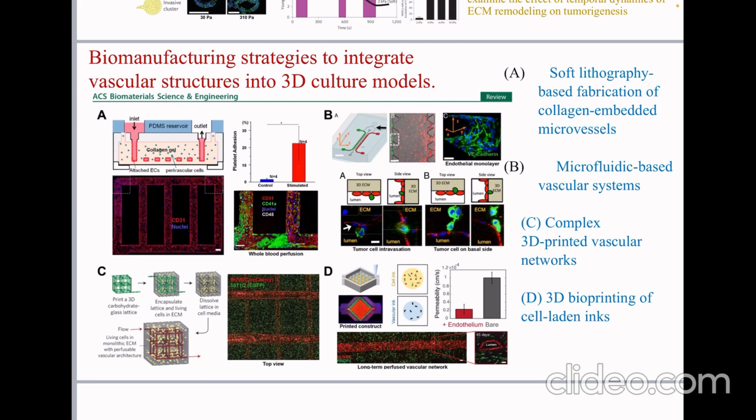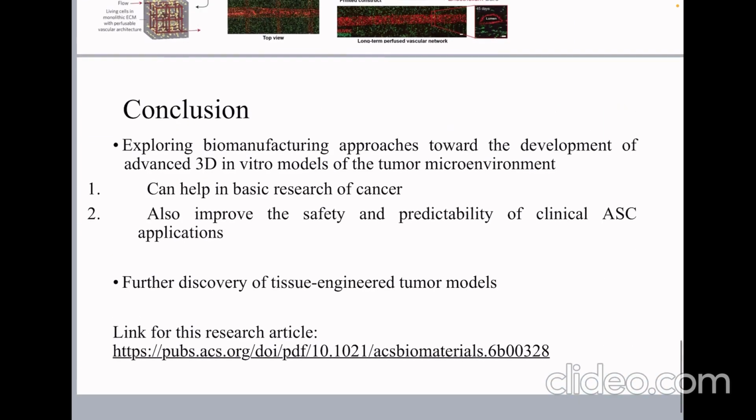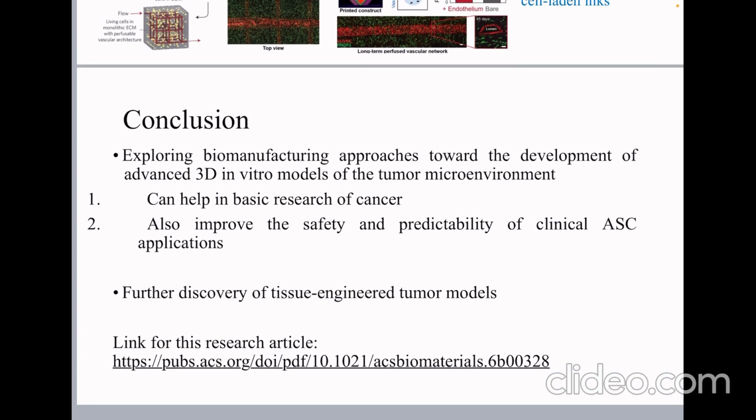For A, soft lithography-based fabrication of collagen-embedded microvessels. B is the microfluidic-based vascular systems, C is the complex 3D printed vascular networks, and D is the 3D bioprinting of cell-laden inks. So, the conclusion for this research article is that exploring biomanufacturing approaches toward the development of advanced